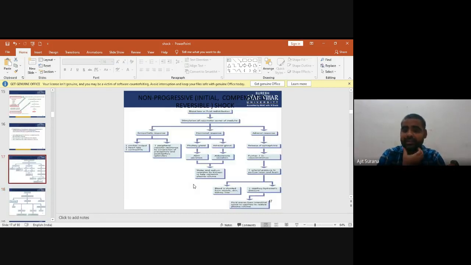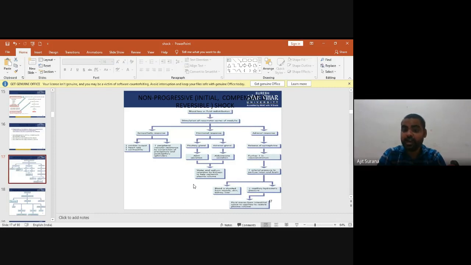Now, non-progressive initial compensated reversible shock. Due to blood loss or fluid redistribution, there is stimulation of the vasomotor center of the medulla, due to which a sympathetic response, hormonal response, and adrenal response may occur. In the sympathetic response, there is increased cardiac output, increased heart rate, and increased contractility, and increased peripheral vascular resistance by constriction of the pre-capillary and post-capillary sphincters.